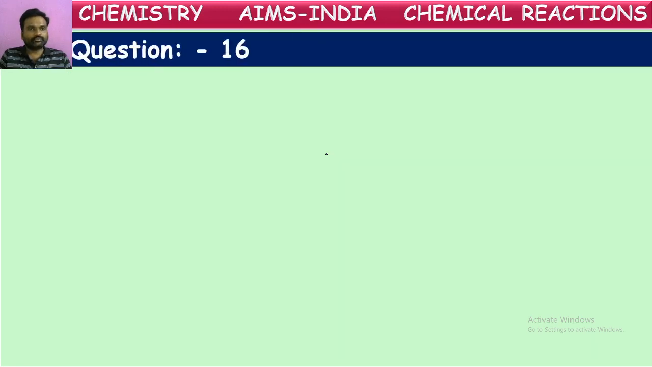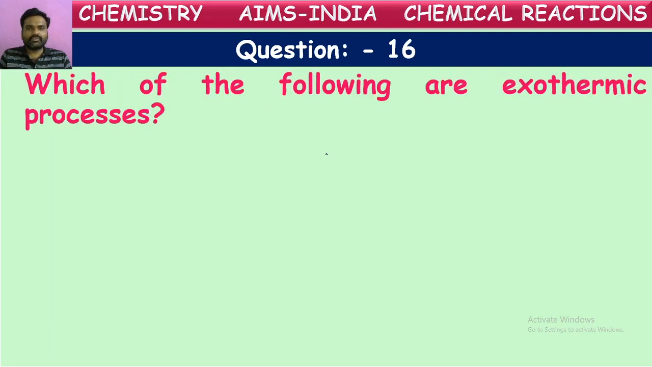Next, let us go to one more question. Which of the following are exothermic processes? What does it mean by exothermic? The chemical reactions in which energy is emitted during the formation of products are called exothermic reactions. Let us say these are the given options.